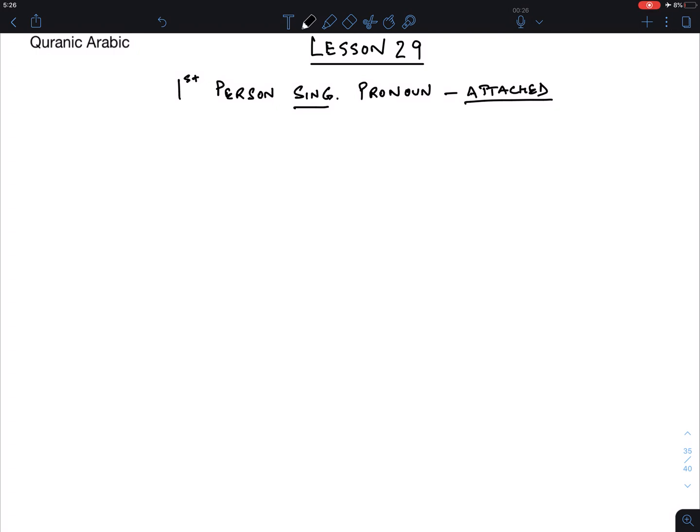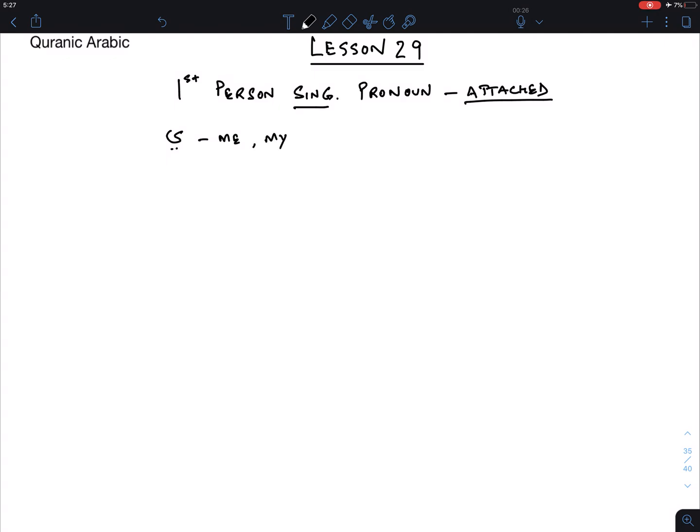I wanted to cover a discussion related to the attached pronouns. It's something that might confuse a person when they are piecing the pronouns together in the attached state, so this is more of a clarification that I want to make. This comes in for the first person singular pronoun in the attached state. If you go back to the tables, it's the ya, which is also sometimes called the ya al-mutakallim, the ya of the speaker, of the first person. It's translated as me or my.